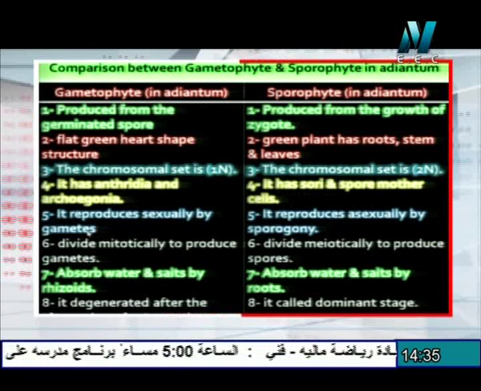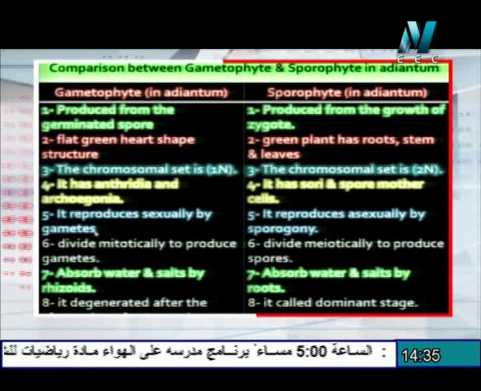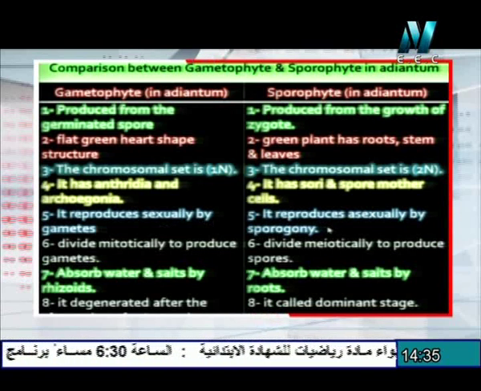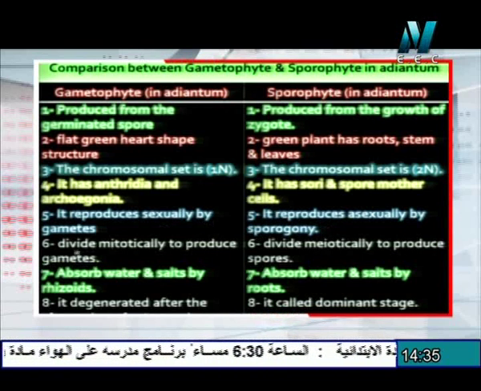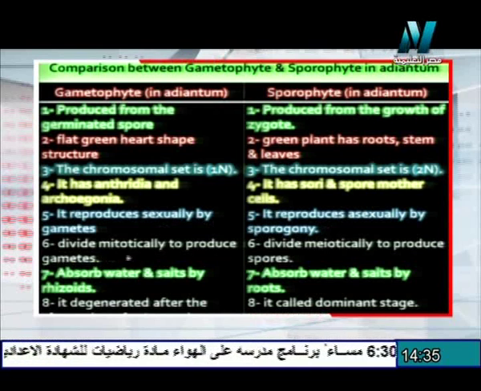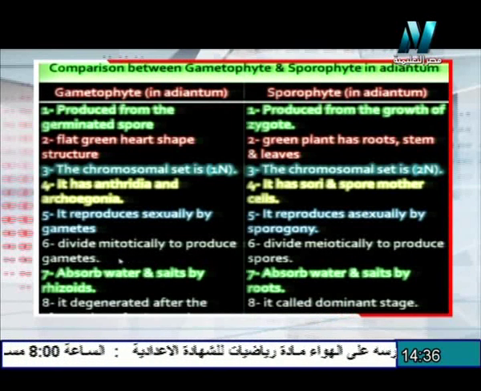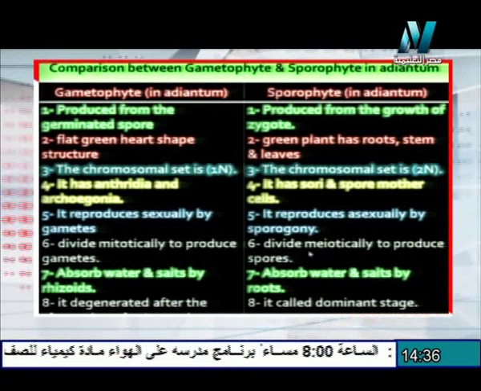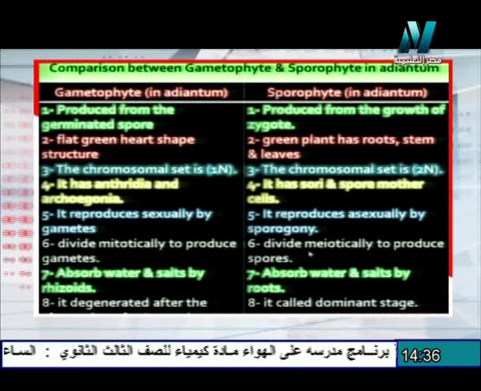The gametophyte reproduces sexually by gametes, but the sporophyte reproduces asexually by sporogony. The gametophyte divides mitotically to produce gametes, but the sporophyte divides by meiosis to produce spores.